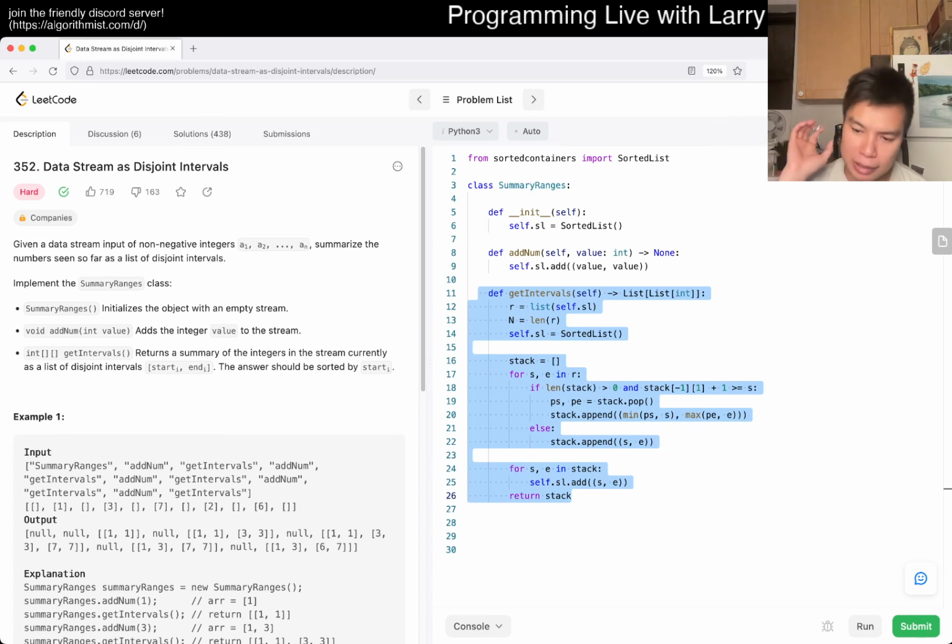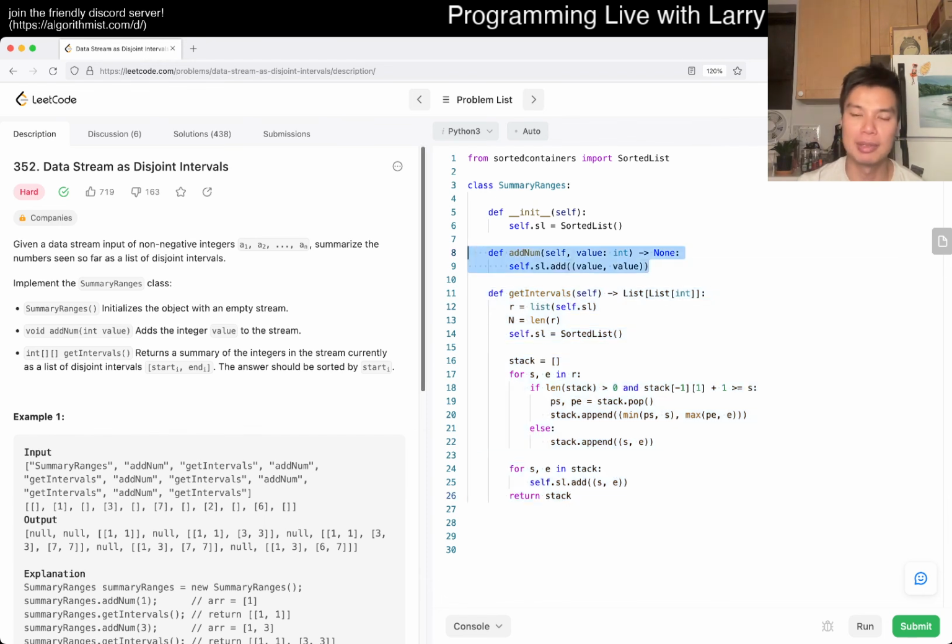So there is some amortization here, and it's not n log n per call. It's n log n total, amortized across all the times that you call add number.